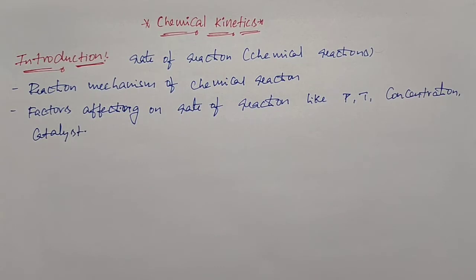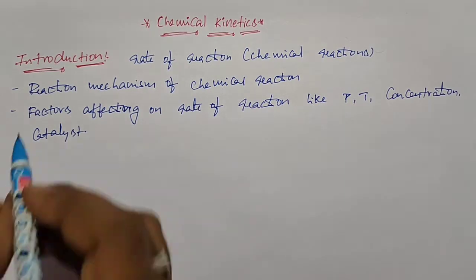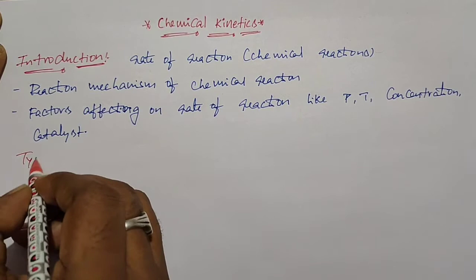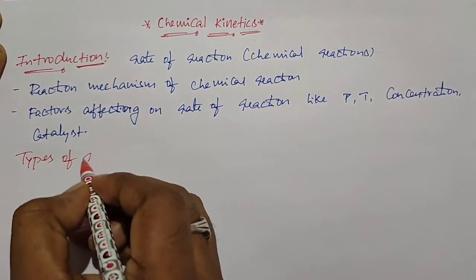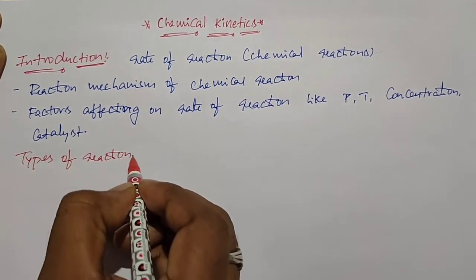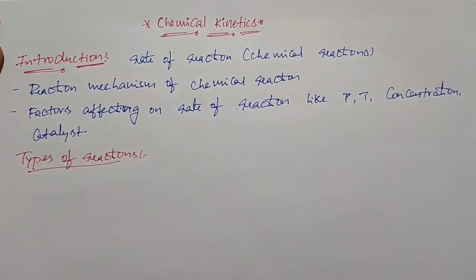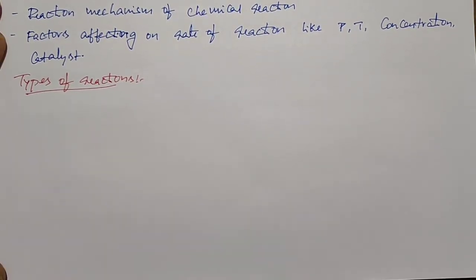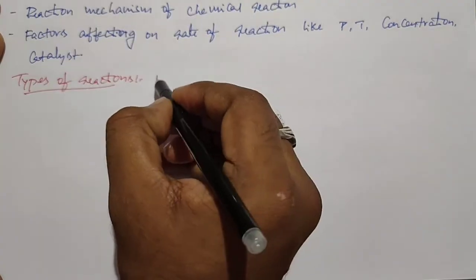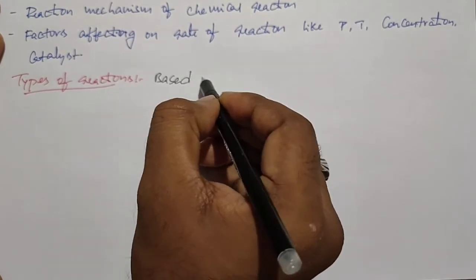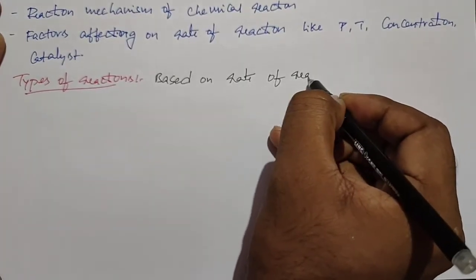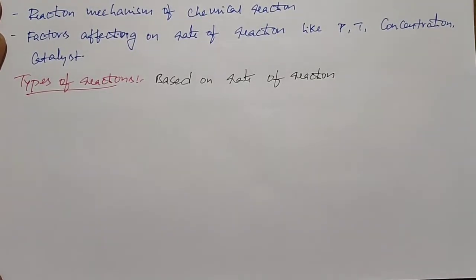Based on the rate of reaction, the chemical reactions are broadly divided into three types. So the next subtopic is types of reactions. Based on the rate of reaction, the chemical reactions are divided into three types.